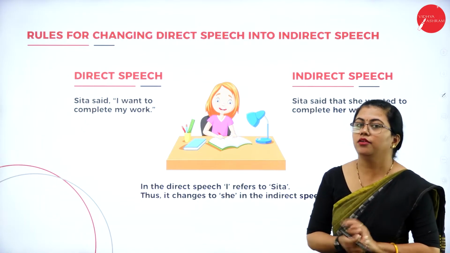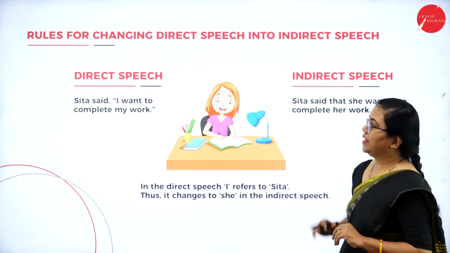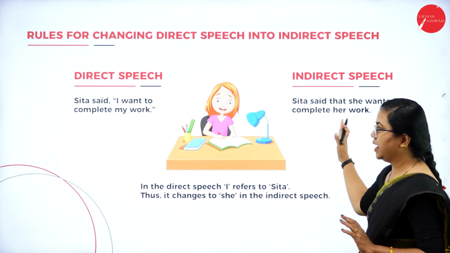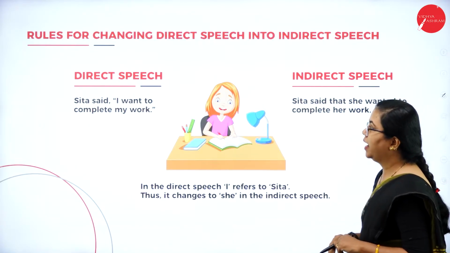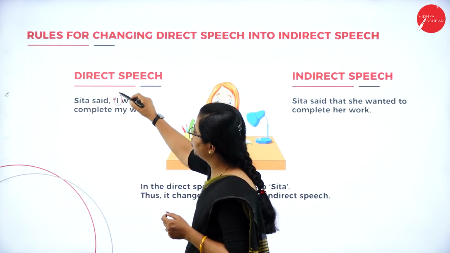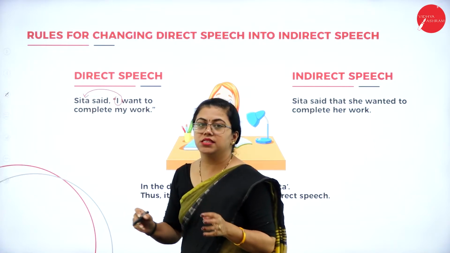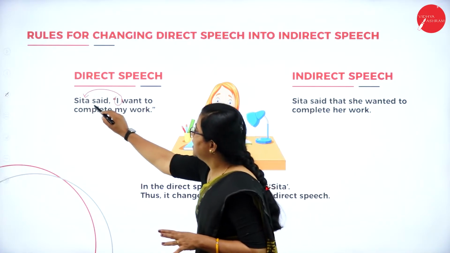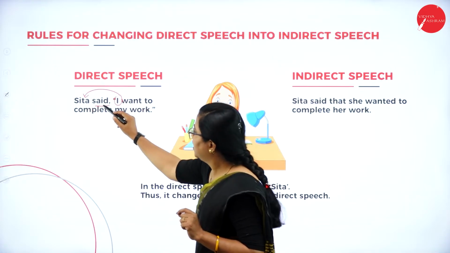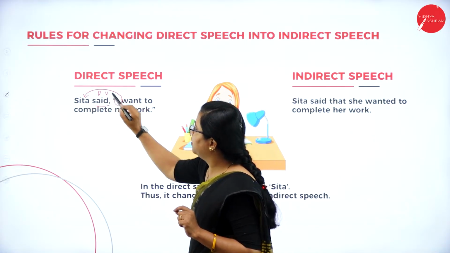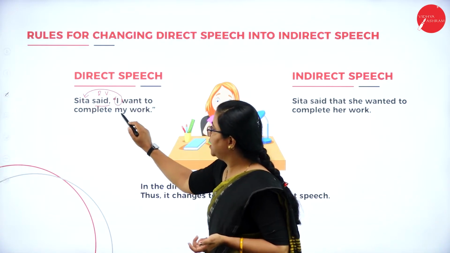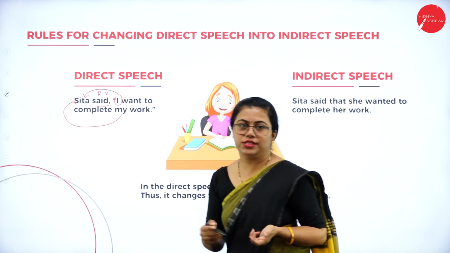Let us understand with a few examples here. You can see there are two dialogues, one direct and the other indirect. Sita said, "I want to complete my work." Here this I refers to Sita, that is the speaker. This is in past tense. Sita said, said is the reporting verb. "I want to complete my work." So I refers to Sita, and my also refers to Sita.